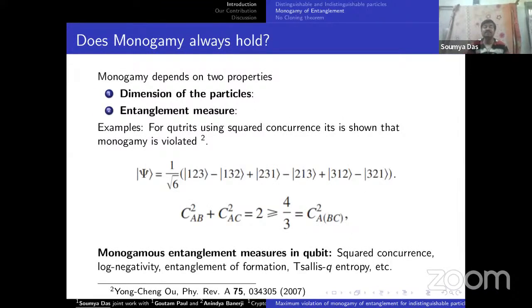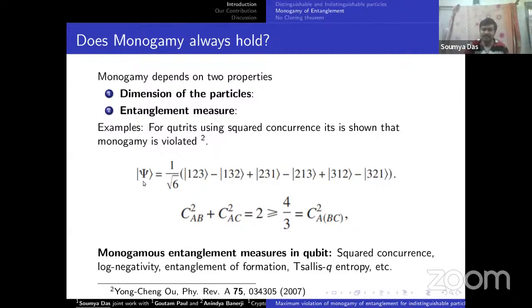Now, the next question is, does monogamy always hold? So let us first analyze on which two properties monogamy depends. Monogamy depends on the dimension of the particles and the entanglement measure we are using, right? So Ou showed in a 2007 paper that for qubits the monogamy property always holds for concurrence, but for qutrits using squared entanglement measure, he showed that monogamy is violated.